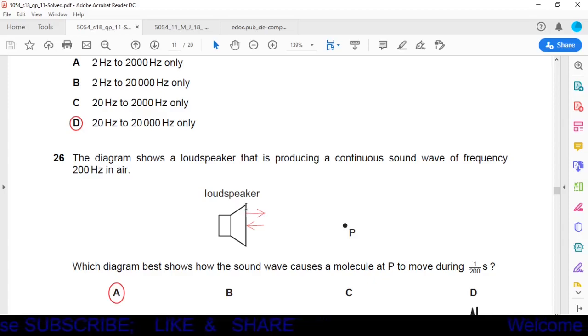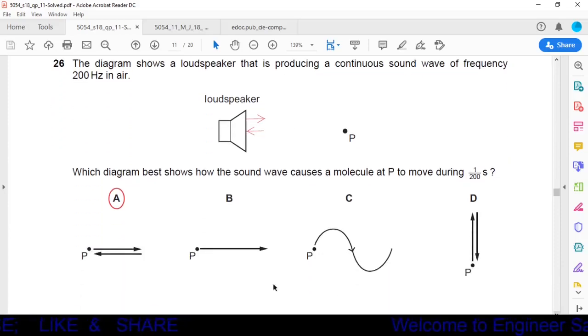Okay, here is a loudspeaker. Here is a diaphragm of the loudspeaker. The diaphragm of the loudspeaker moves to and fro in x-axis. So direction will be along x-axis and along negative x-axis. It will vibrate to and fro. So direction will be as shown in A. Direction will be in the x-axis and negative x-axis. Other options are not possible.